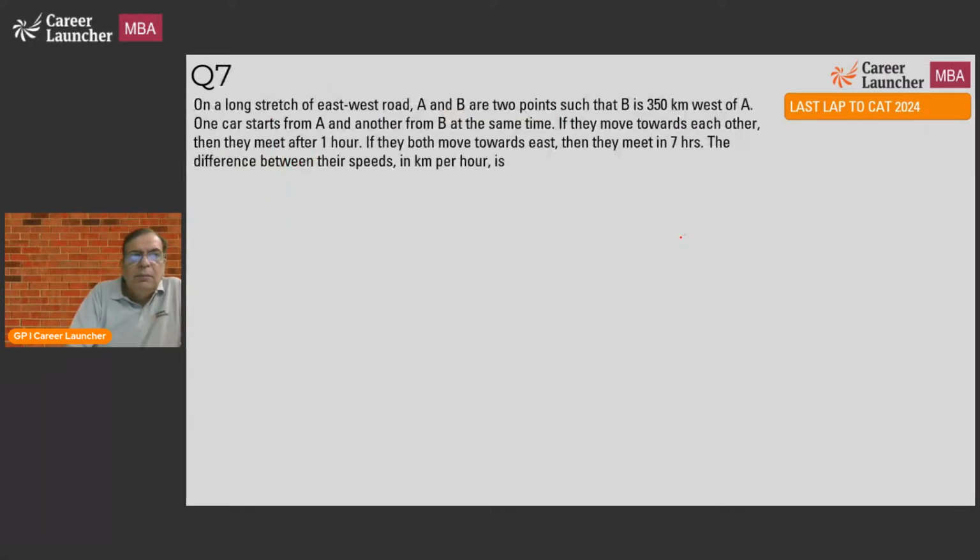Okay. Question 7. On a long stretch of east-west road, A and B are 2 points such that B is 350 kilometers west of A. I typically draw the figure as I go along. The distance is 350 kilometers, such that B is 350 kilometers west of A. So this is B, and this will be A.